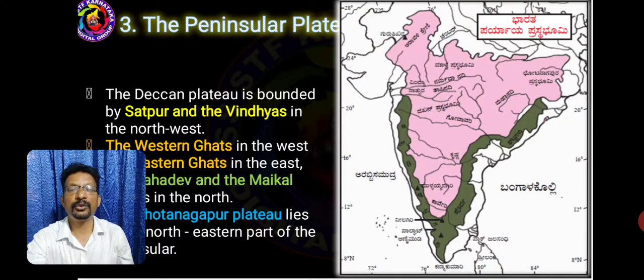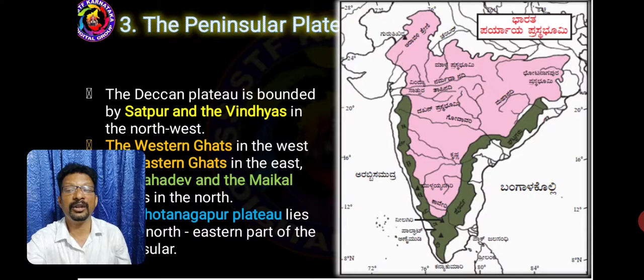The Deccan Plateau is bounded by Satpura and Vindhyas in the northwest, the Western Ghats in the west, the Eastern Ghats in the east, and the Mahadev and Maikala ranges in the north. The Chota Nagpur Plateau lies in the northeastern part of the peninsula.